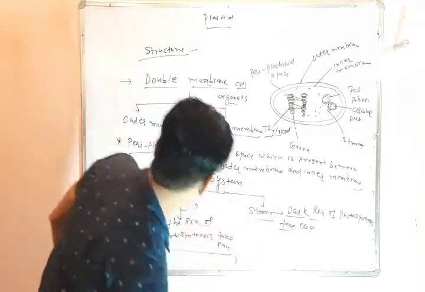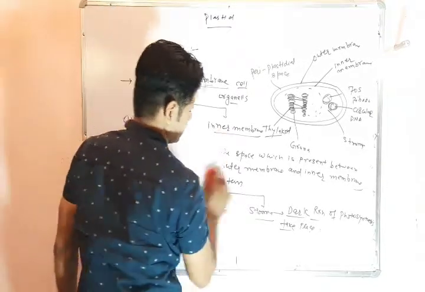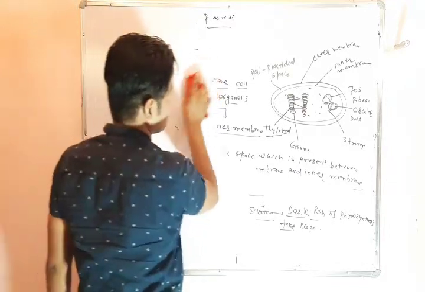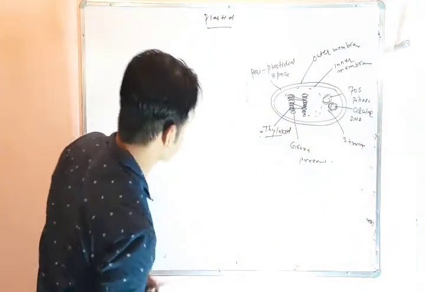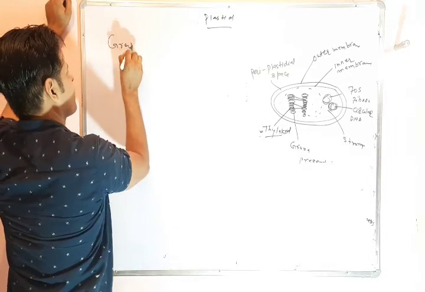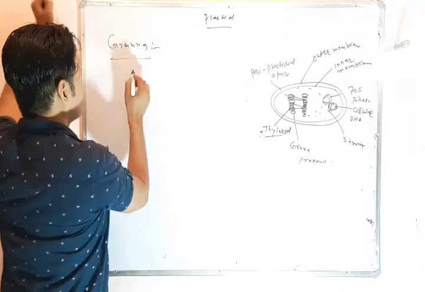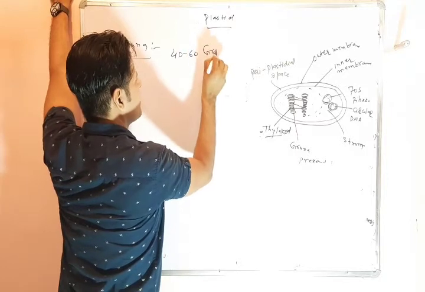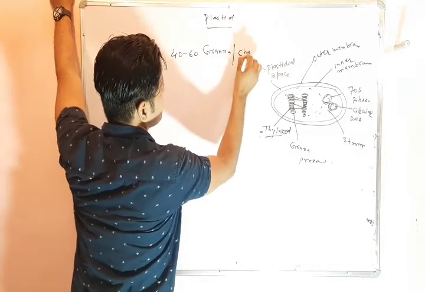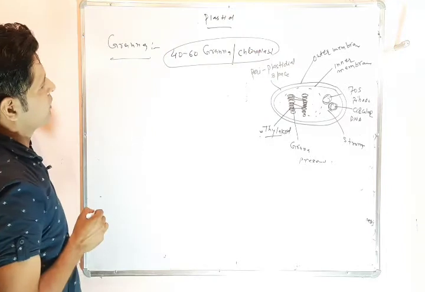Now we will discuss the grana part. In one chloroplast, the number of grana is 40 to 60.